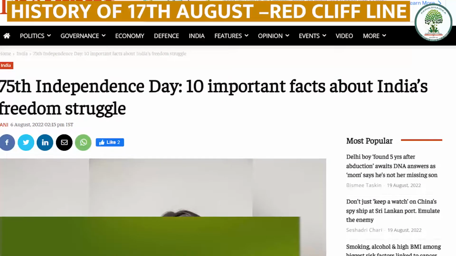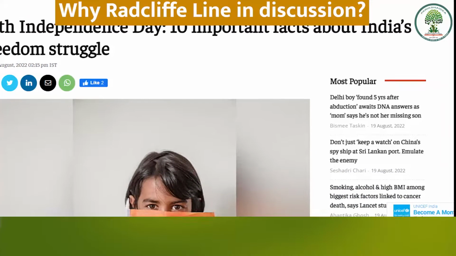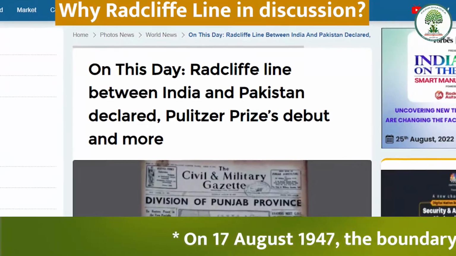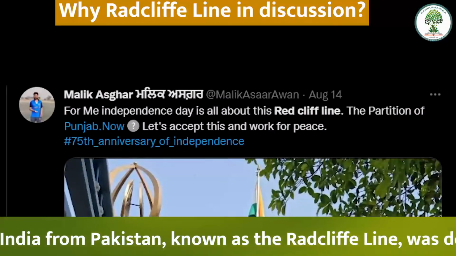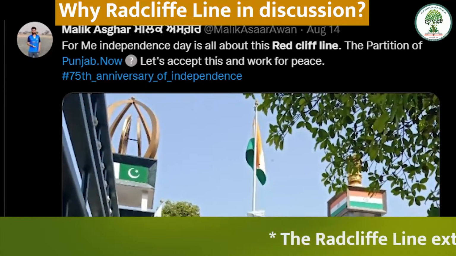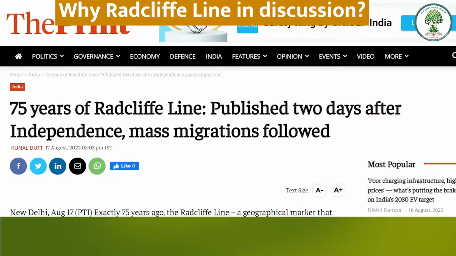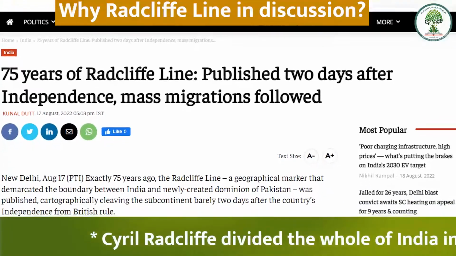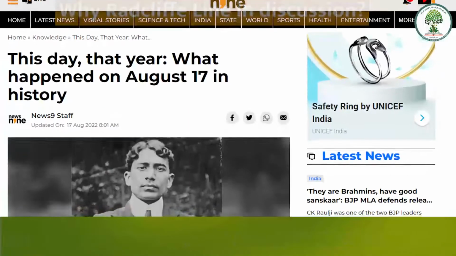History of 17th August. Radcliffe Line. Why is the Radcliffe Line in discussion? On 17th August 1947, the boundary line separating India from Pakistan, known as the Radcliffe Line, was determined. The Radcliffe Line extends through the Rann of Kutch in Gujarat to the international border at Jammu. Cyril Radcliffe divided the whole of India into three parts: West Pakistan, East Pakistan, and India.